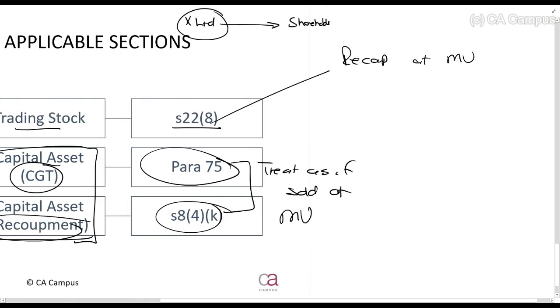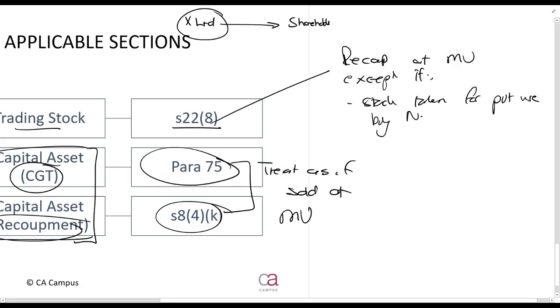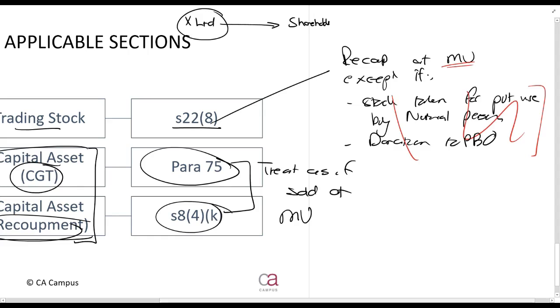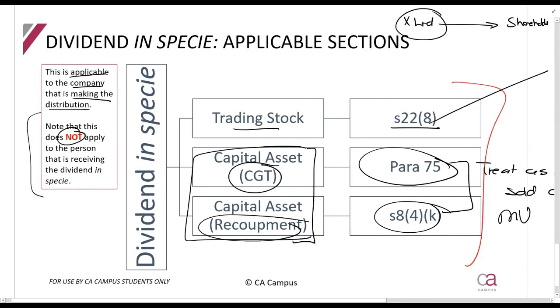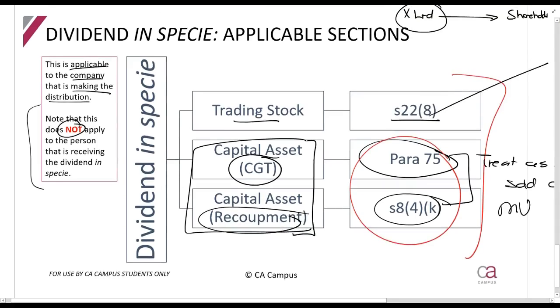Recoup at market value, except if it is stock taken for private use by a natural person, or if it is a donation to a PBO. Now, neither of those can apply here because it's a dividend, not a donation, and it's also not taken for private use. So none of that applies. So what do you do? Recoup market value. All of this is things that you've studied before, except for this part over here, obviously, but you've studied that concept before. So please make sure this is what will happen for X Limited's calculation that you see there.